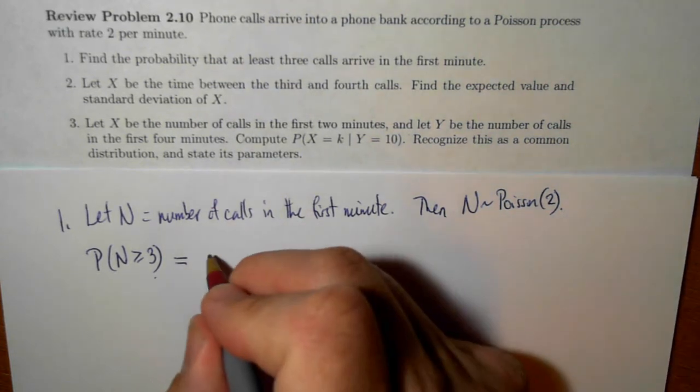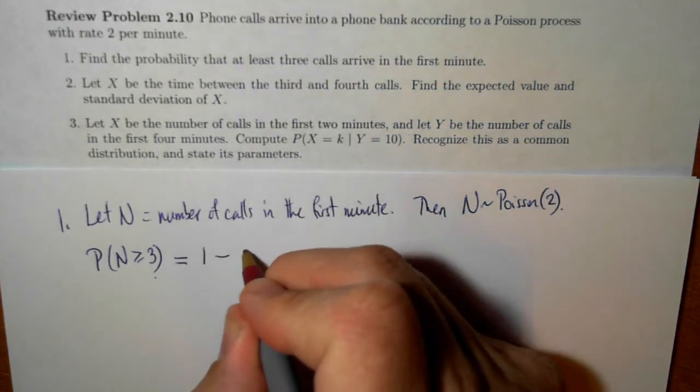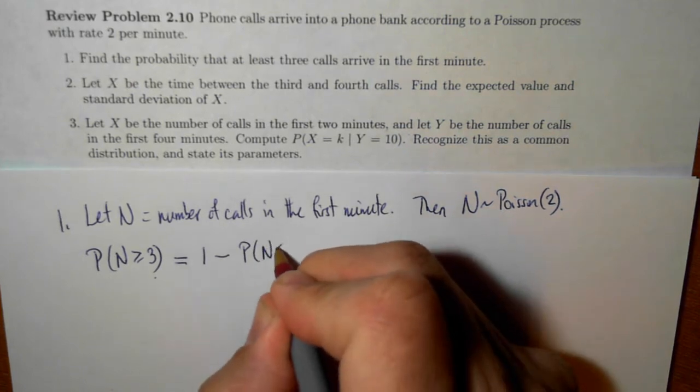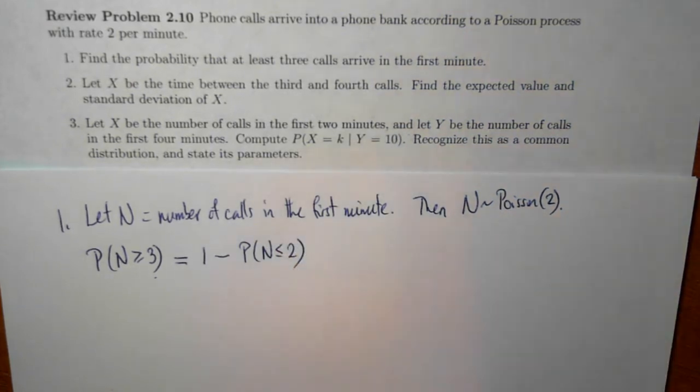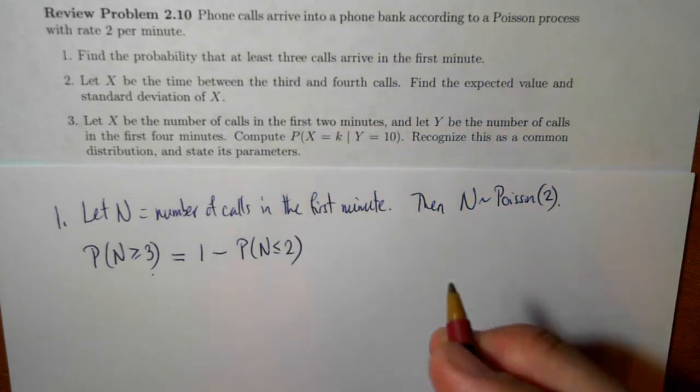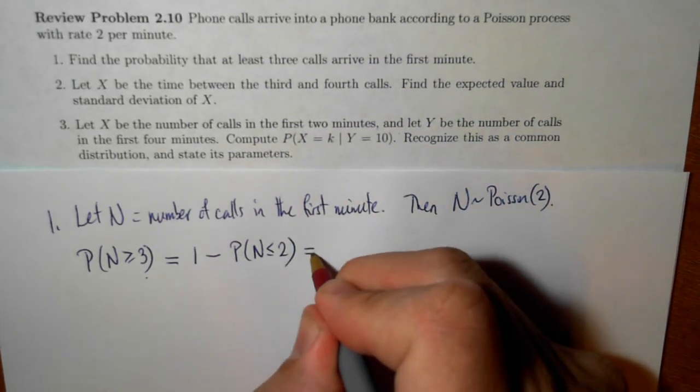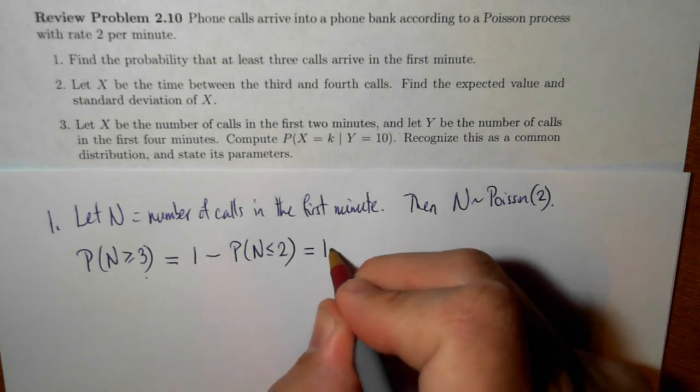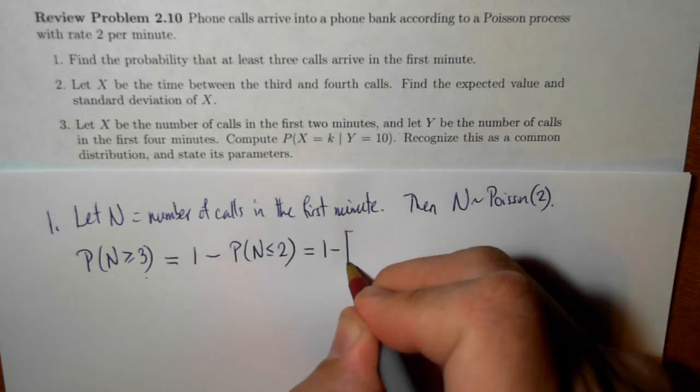That's a little bit painful, and what's a little bit easier would be to take 1 minus the probability that n is less than or equal to 2. This one is only 3 events. So sometimes it's easier to write things like this where you take the complement. This is an example where taking the complement is easier.